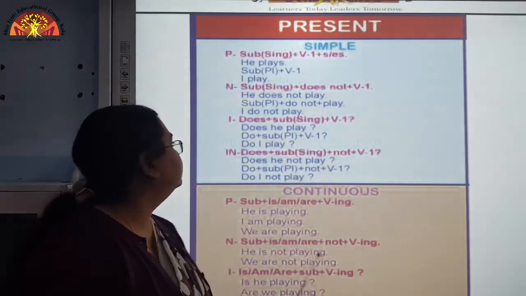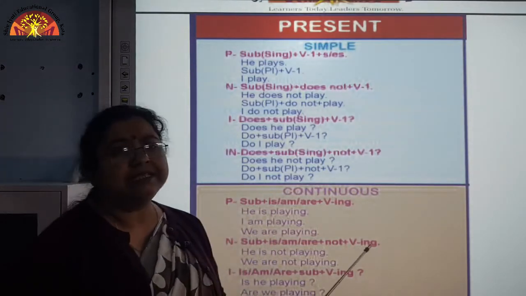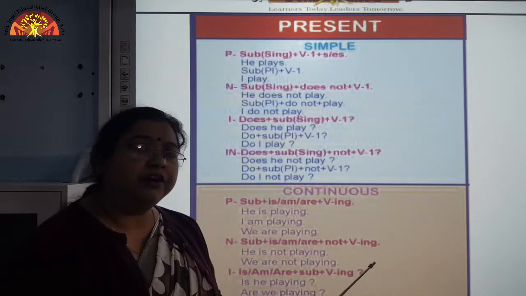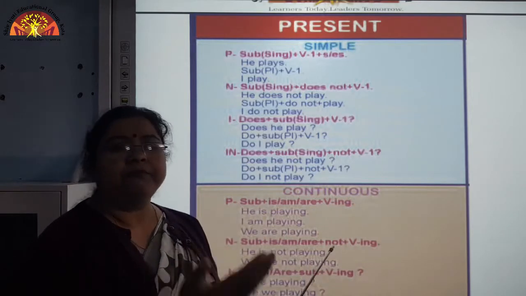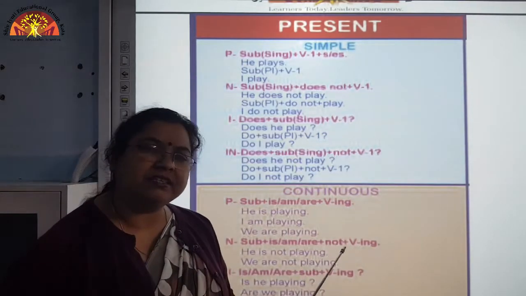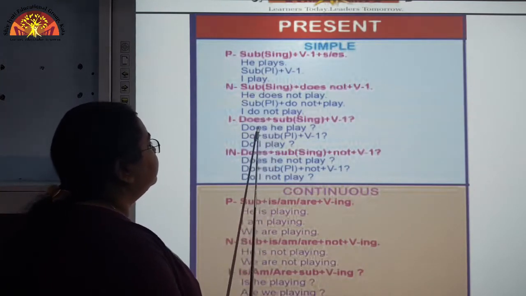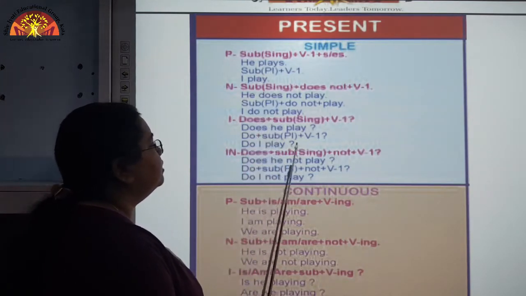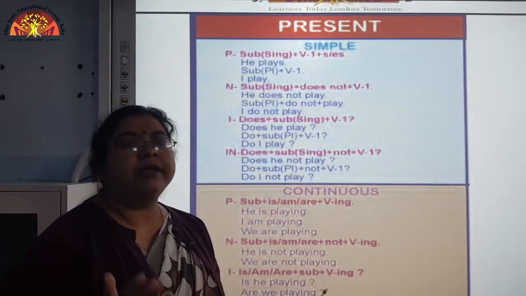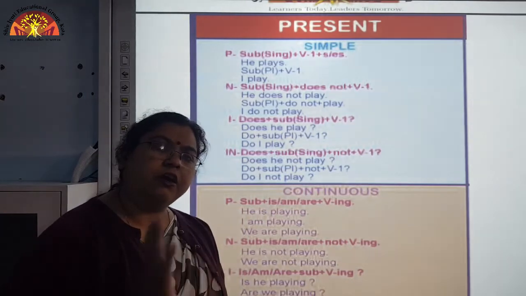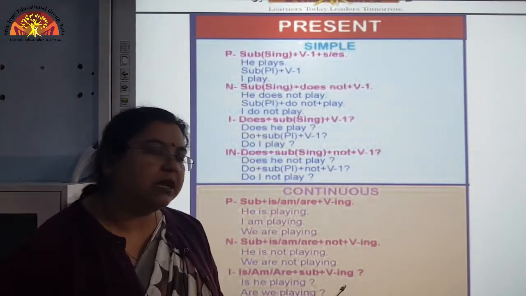Now, let us move to the interrogative sentence. Here the helping verb, that is do or does, will come first. It will precede the subject. So, does or do, both the helping verbs will go according to the singular or plural, or first, second or third person of the subject.